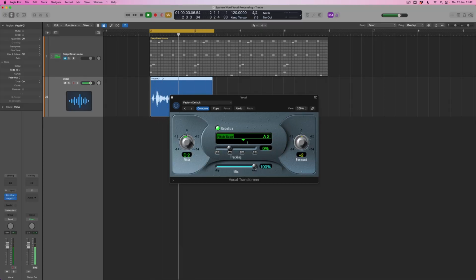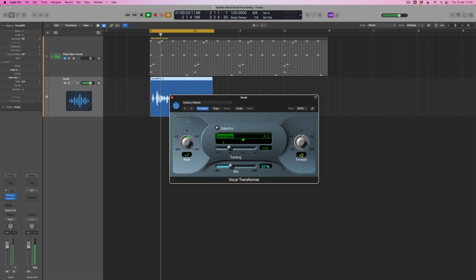Let's see what we can do with vocal transformation. Let's see what we can do with vocal transformation. Let's see what we can do with vocal transformation. Let's see what we can do with vocal transformation. Let's see what we can do with vocal transformation. Let's see what we can do with vocal transformation.